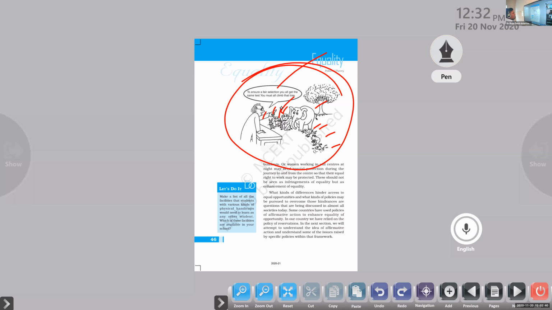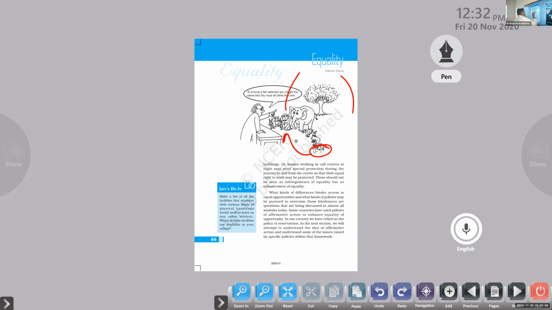Cannot. Okay, so it is a responsibility of the government to make these people compete with this monkey. Clear or not? So the monkey can easily do that. So it is a responsibility of the government to make the fish compete with the monkey by providing reservations and quotas.